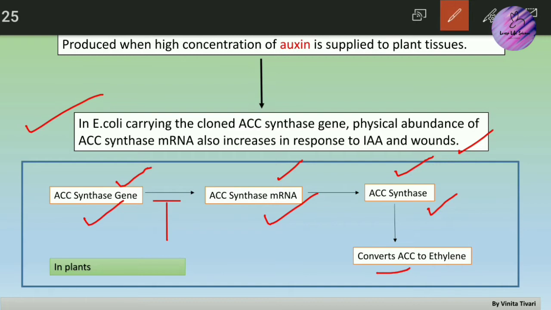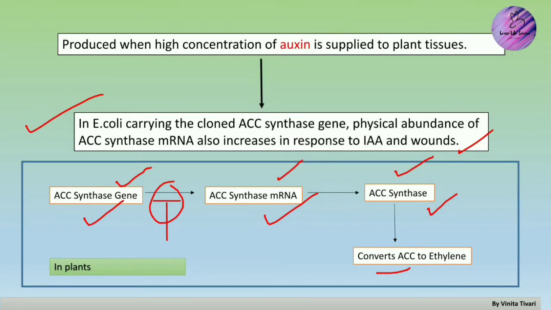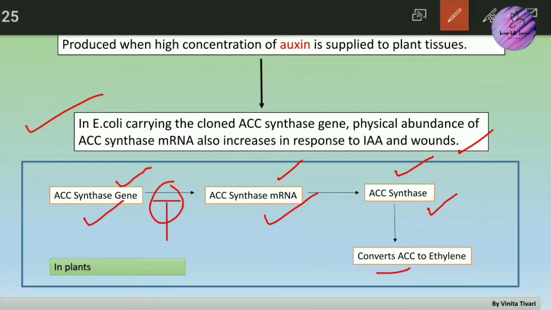But what happens in plants is that ethylene is present mostly in very low concentration. This is because the step from gene to mRNA is regulated, as you can see here; the regulation is at the transcriptional level.